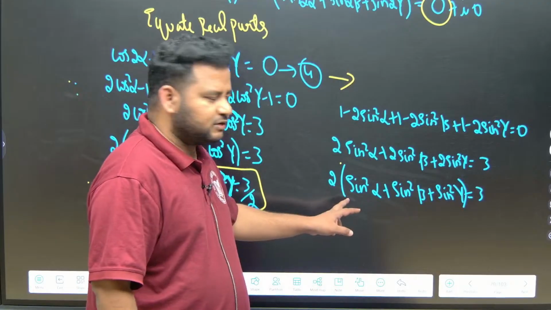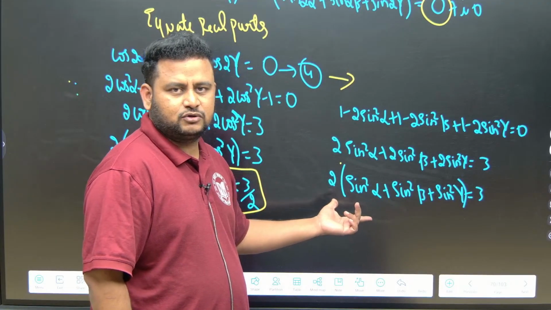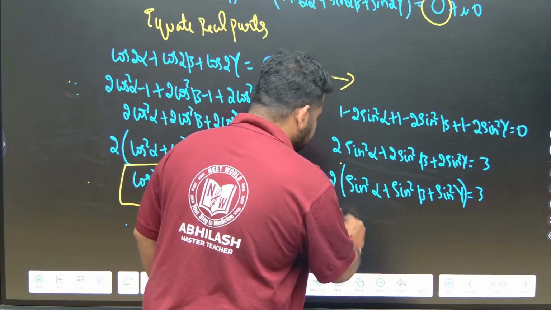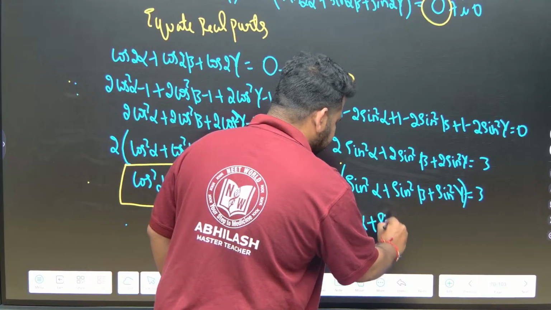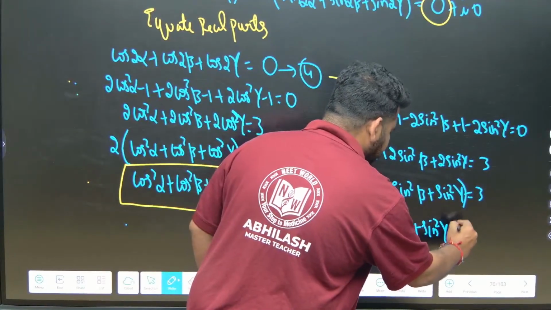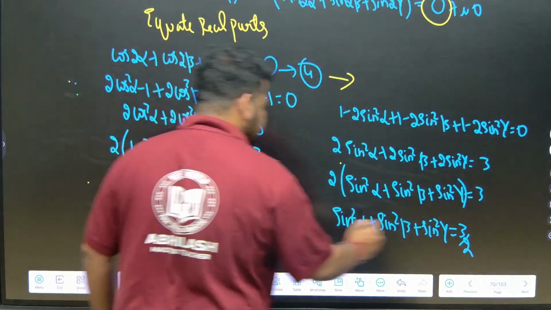Okay, but they are asking what is the value of sin square alpha, sin square beta, sin square gamma. They are not asking the value. We have to prove it equal to 3 by 2. Hence, we will send 2 that side. We will get sin square alpha plus sin square beta plus sin square gamma is equal to 3 by 2. Hence, we have proved this question.